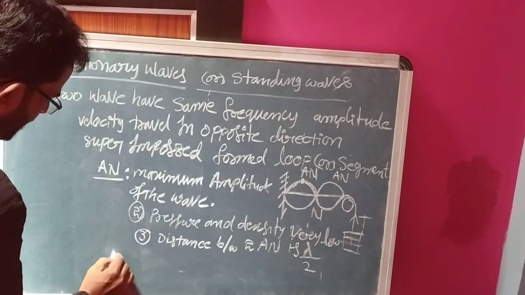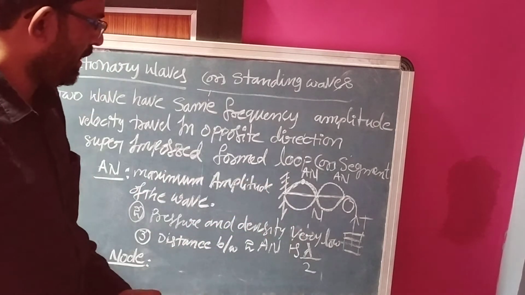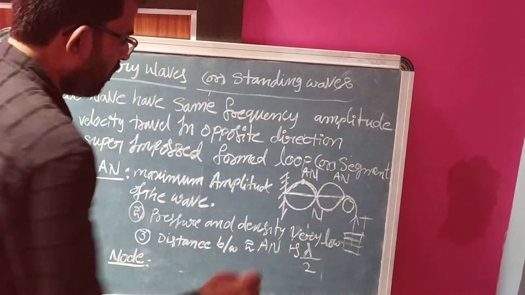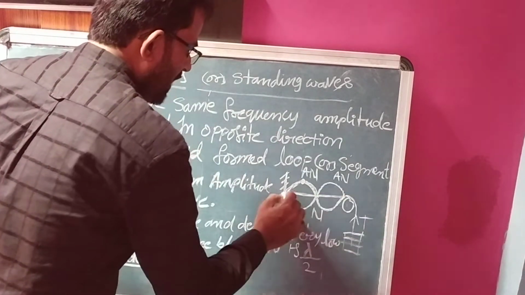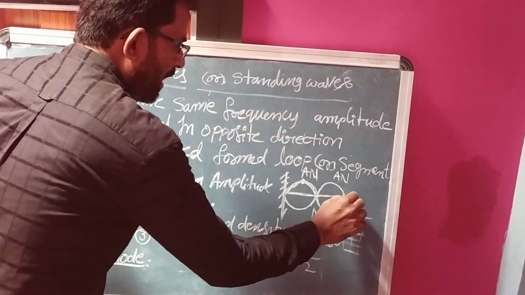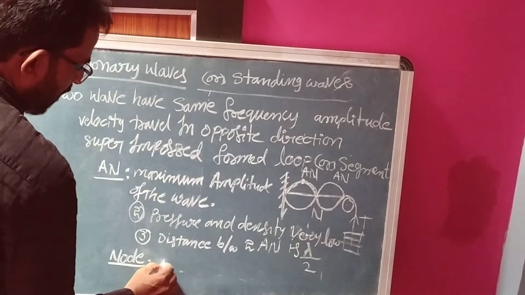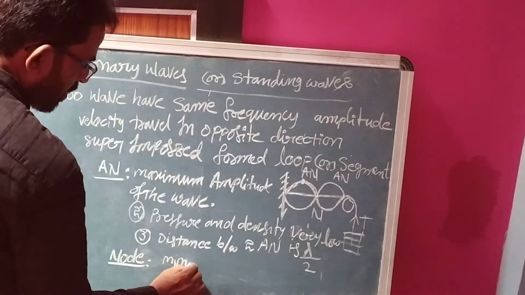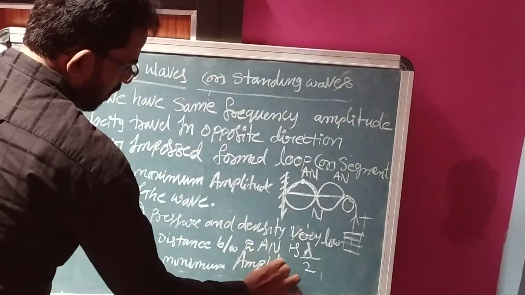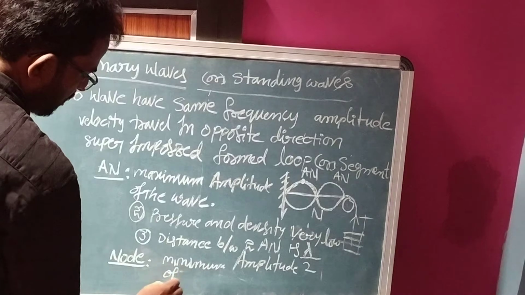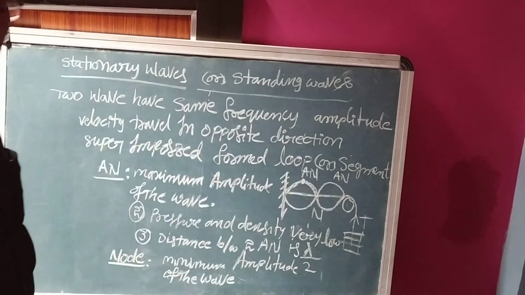Again, node. What is a node? Node means the minimum displacement. When one end of the string is attached to a rigid support and the other end passes through a pulley, nodes are formed at the rigid support and at the pulley. Node means minimum displacement of the particle, or minimum amplitude of the wave.